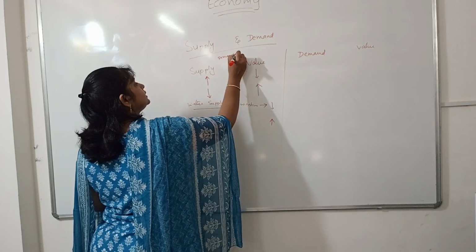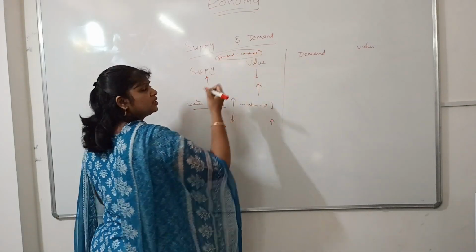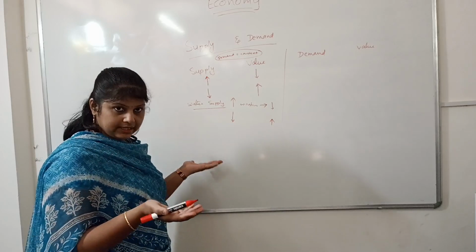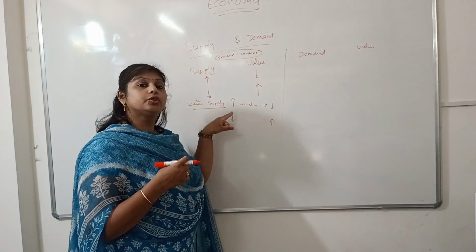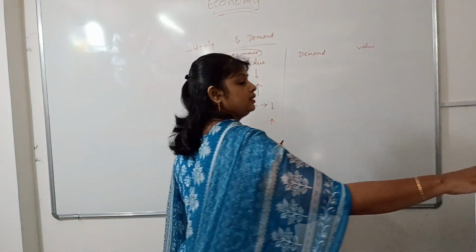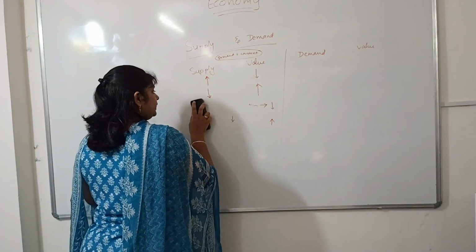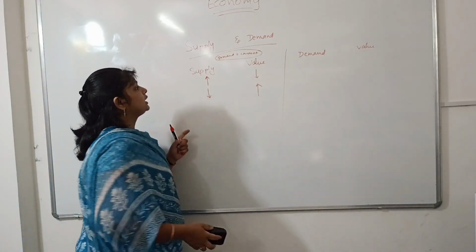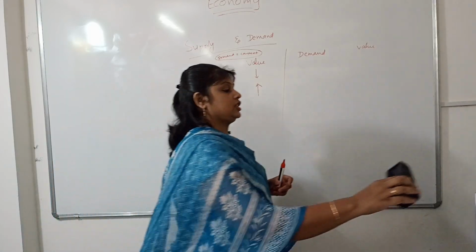Think of demand as constant here. Your demand for water is always constant, no? Per day your requirement of water is the same. But if I play with the supply of water, the value you give for water would be changing. In the same way, for any product in the market, if demand is maintained, with the increase or decrease of supply of the product, the value of the product can be changed.